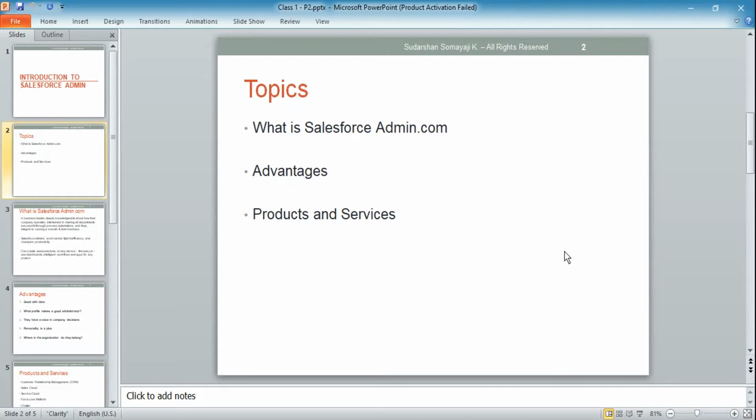Initially we'll start with what a Salesforce Admin is. In Salesforce we have two roles: the Salesforce developer and the Salesforce admin. First, what is a Salesforce admin? What is his task? What is he going to do? All those things we'll see now. A Salesforce admin will manage sales and service cloud applications for companies. Or, if I have a different product like a Commerce Cloud product and I want to maintain that product, I'll do that as a Salesforce admin.